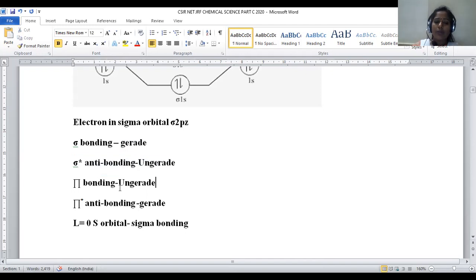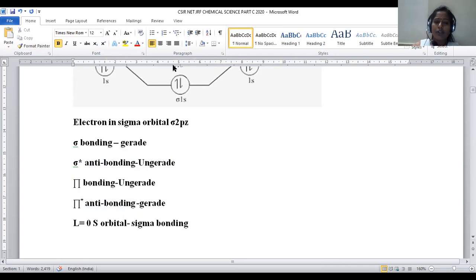Pi bonding orbitals, when present, are regarded as ungerade. Pi antibonding is always regarded as a gerade orbital. Where the electron is, the sigma orbital is not antibonding, a bonding orbital is there. That's why, sigma bonding, hence we can assign a gerade orbital here.